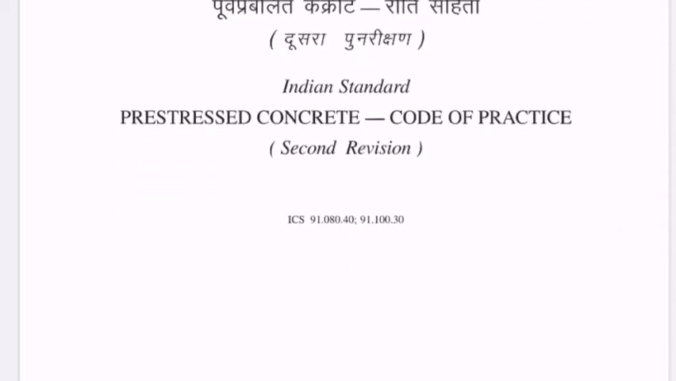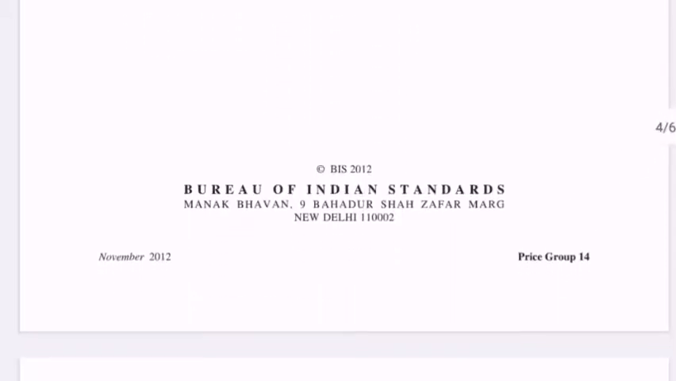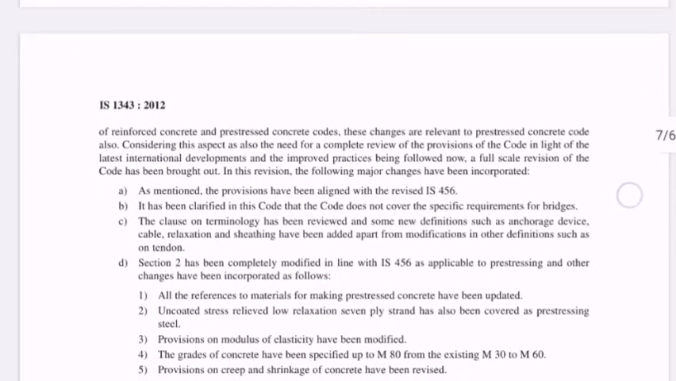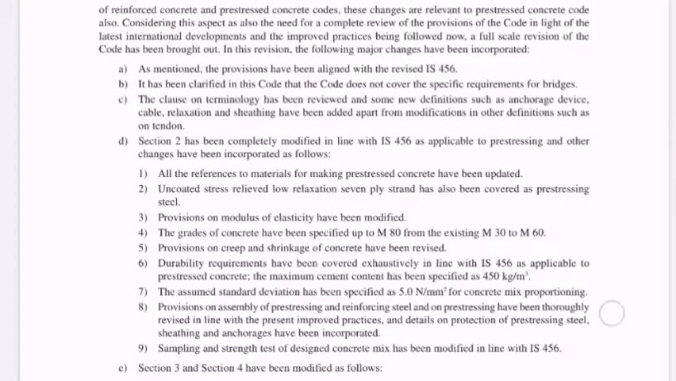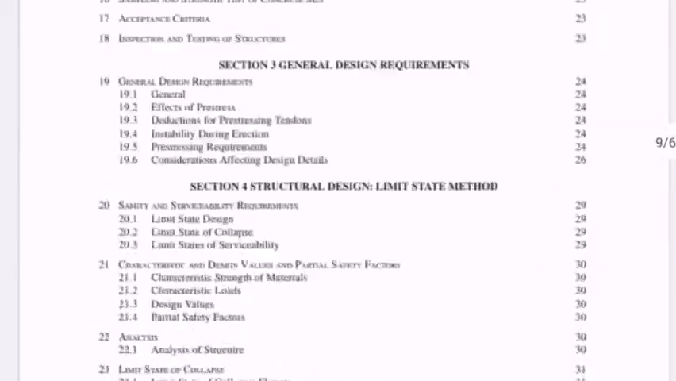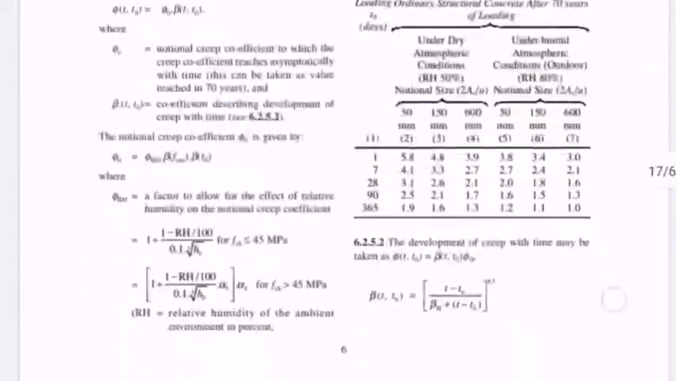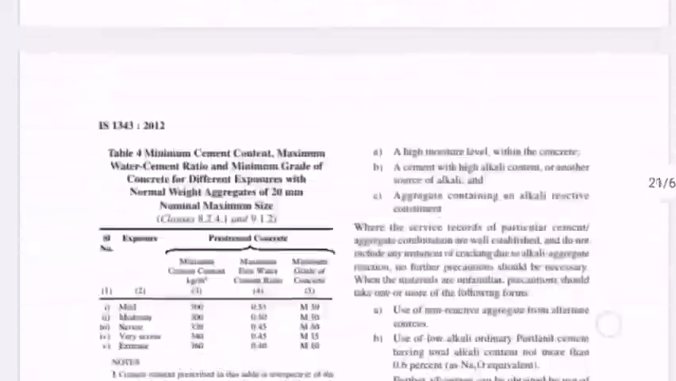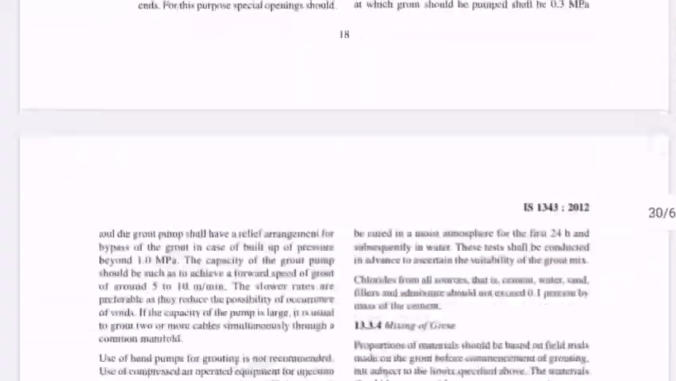In pre-stressed concrete, one basic thing every civil engineering student must know is the loss of pre-stress. That is the most important criterion, and it is the basic thing which every student studies in their pre-stressed concrete subject. So for that, let us move to page number 24. I am just scrolling in. Let us go to page number 24 in the code book, where you can see the losses.